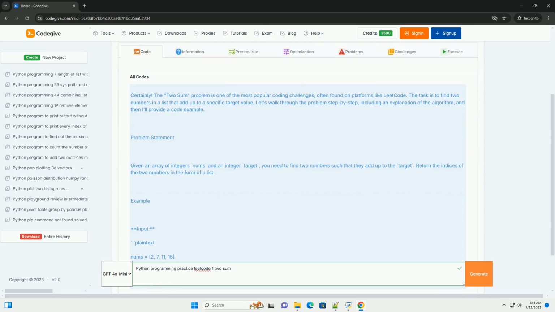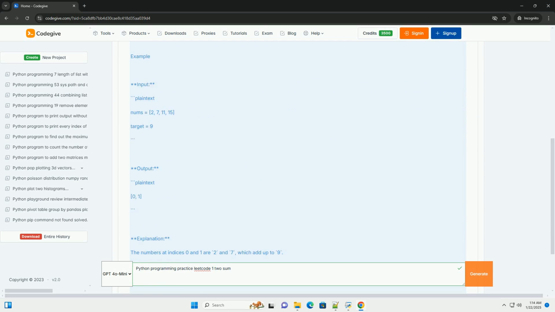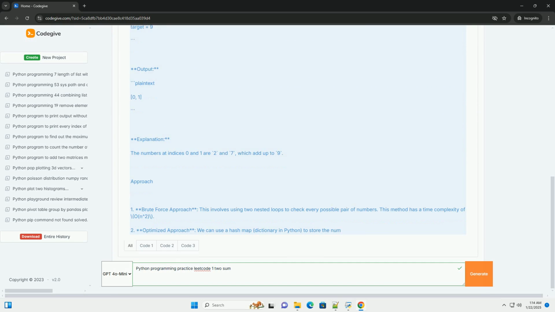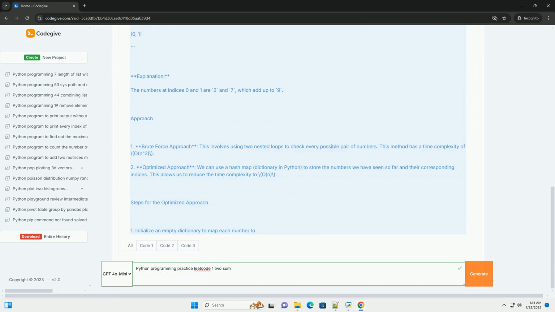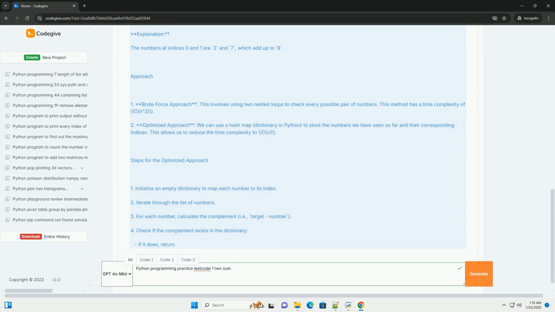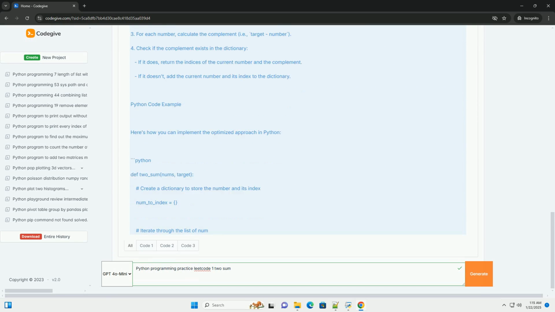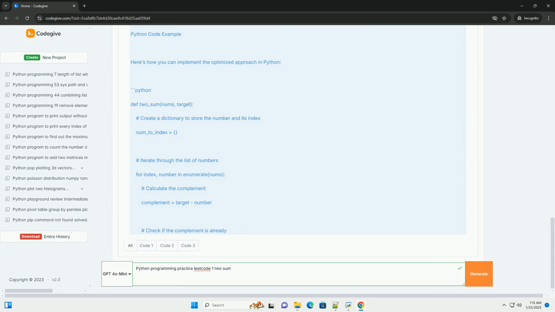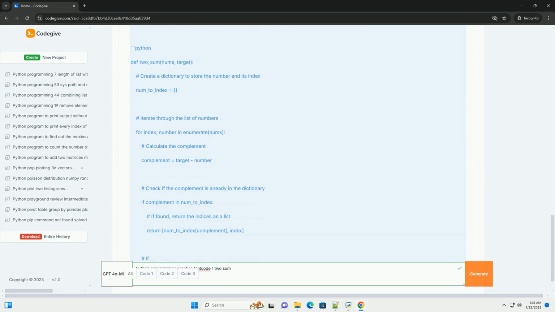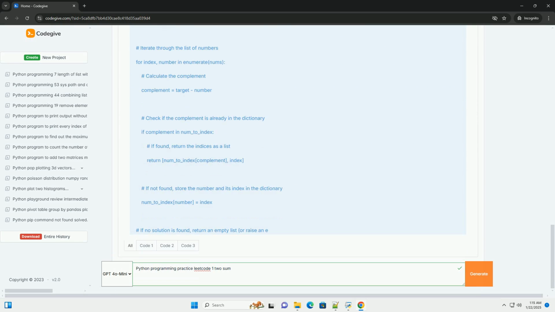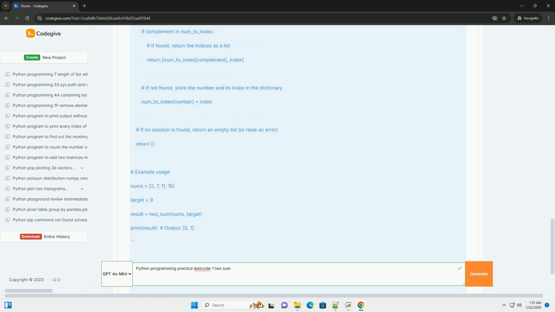Certainly. The two-sum problem is one of the most popular coding challenges, often found on platforms like LeetCode. The task is to find two numbers in a list that add up to a specific target value. Let's walk through the problem step by step, including an explanation of the algorithm, and then I'll provide a code